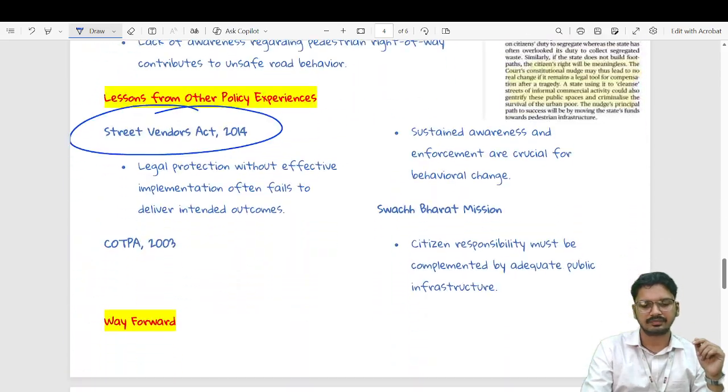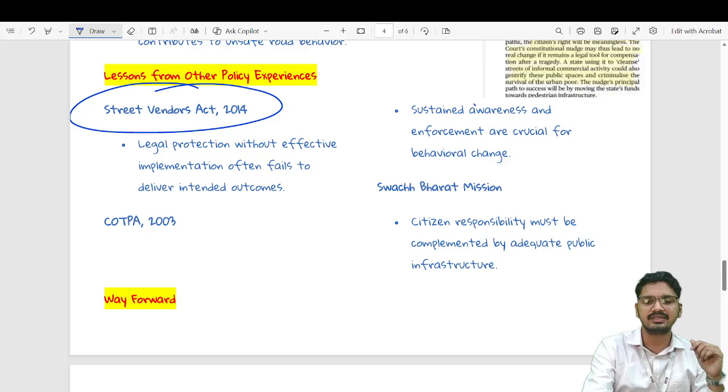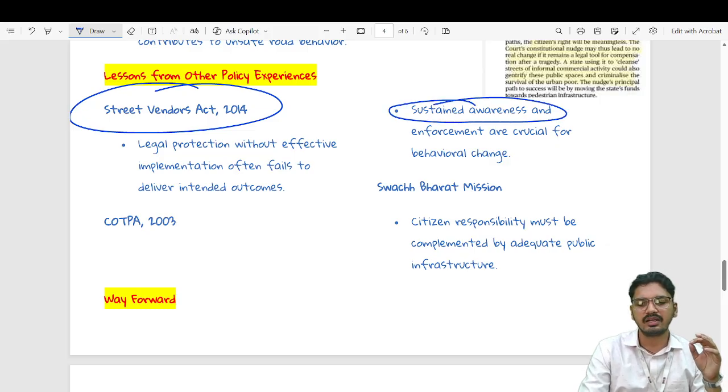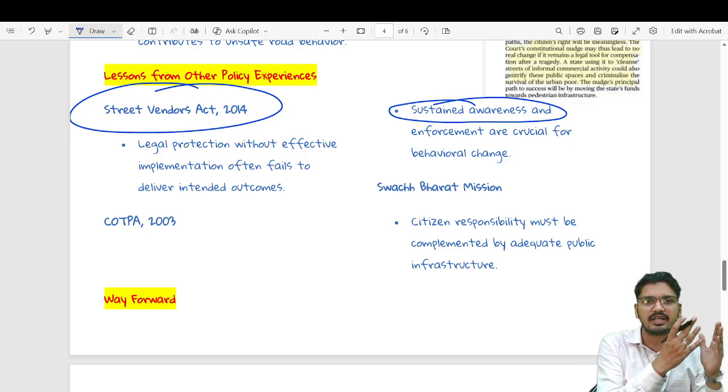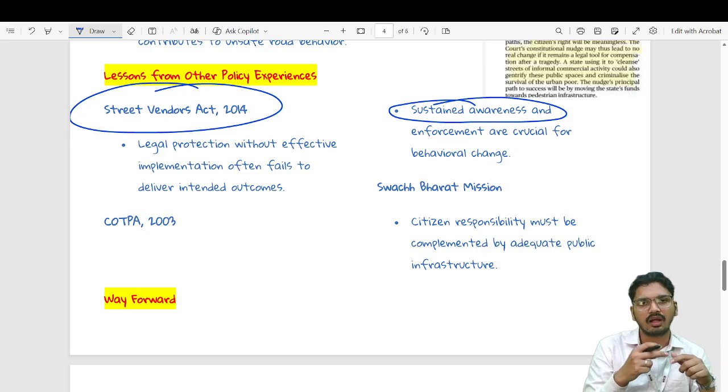The next, when we see COTPA 2003, we see sustained awareness and enforcement are crucial for behavioral change. Therefore, even if we have proper infrastructure, proper governance and proper law in place, we need a cultural shift where the citizens of this country understand the benefits and the associated challenges of not following those rules.